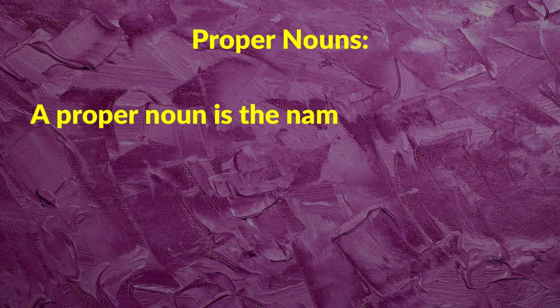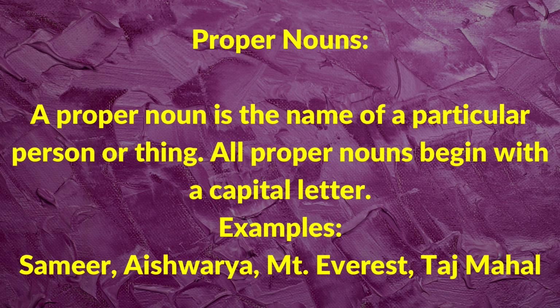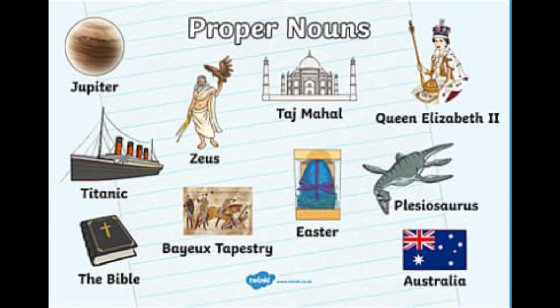Now the second type is called proper nouns. A proper noun is the name of a particular person or thing. Here you are pointing out a particular person or a thing. For example, Samir, Aishwarya, Mount Everest, Taj Mahal. All these are examples of a proper noun. Now river, as discussed earlier, is a common noun.